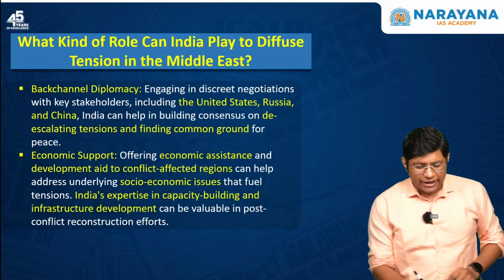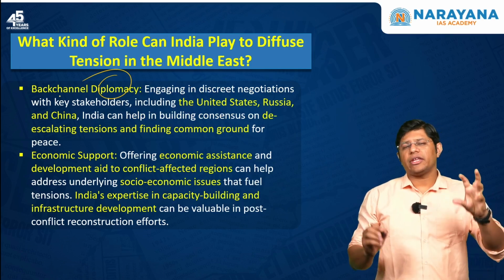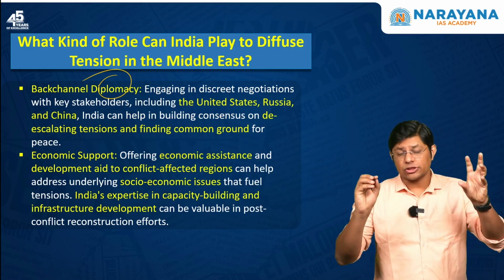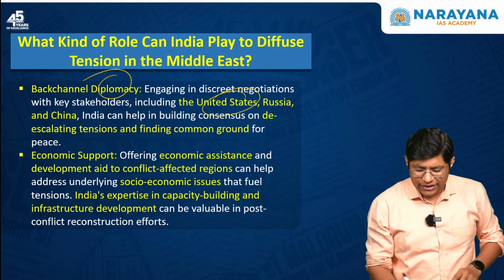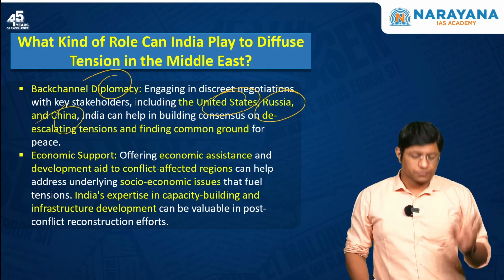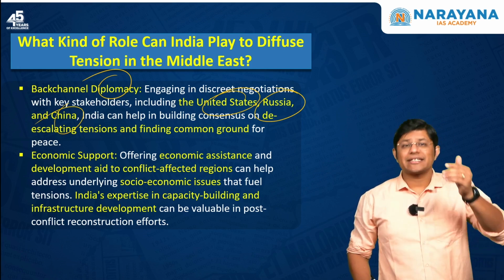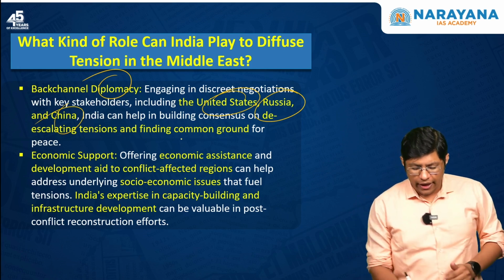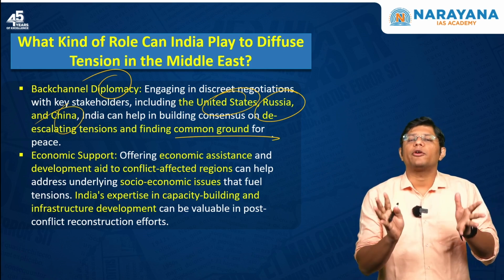Next, back channel diplomacy. We can talk with the top nations, the developed nations or the powerful nations like the United States, Russia and China. This is known as back channel diplomacy. The purpose is to de-escalate tensions, reduce the tensions and find some common ground for peace.